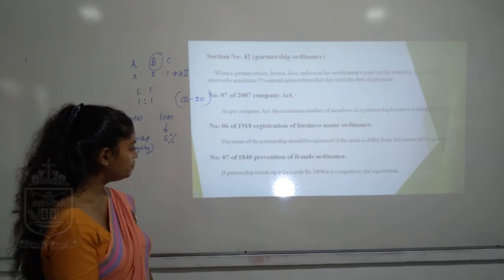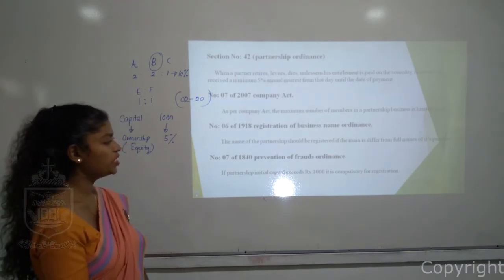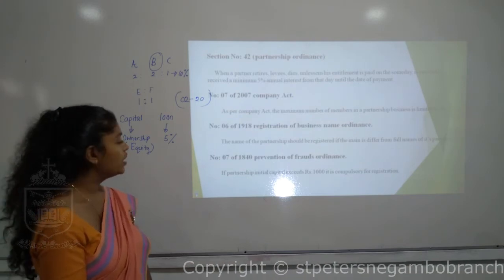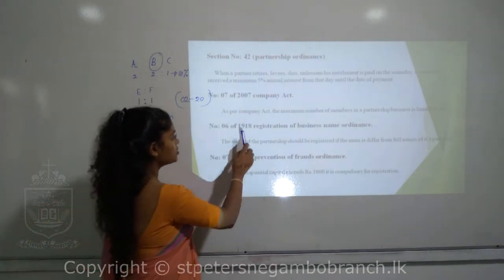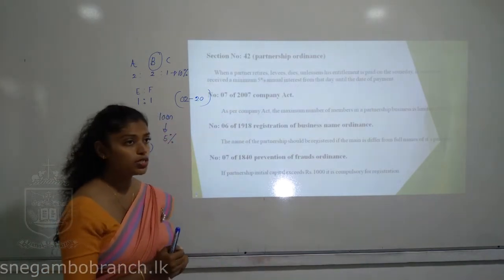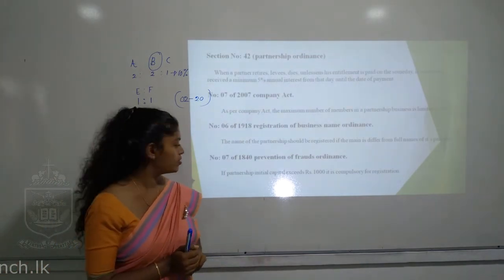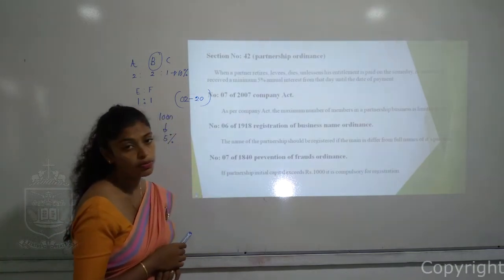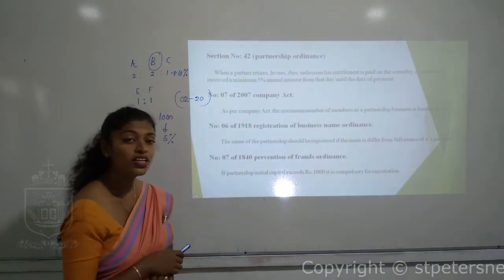And finally, number 7 of 1840, Frauds Prevention Ordinance. Could you look at the year? These years represent the years in which this ordinance or act was introduced. So it was established in 1840, a long time ago. It has not yet been updated.